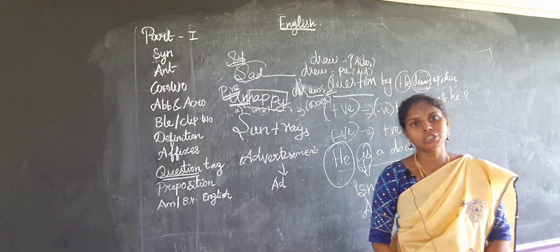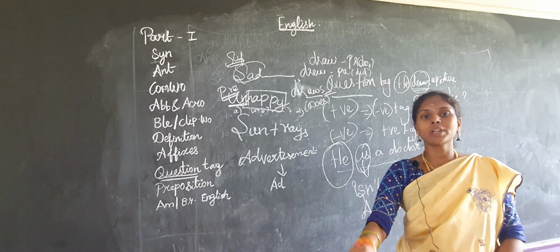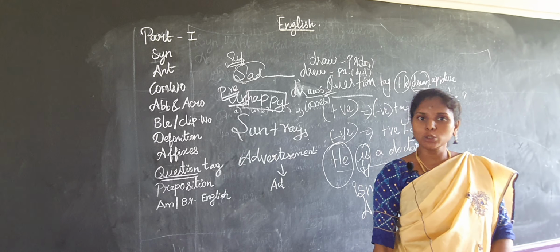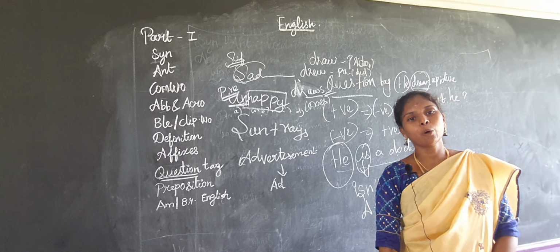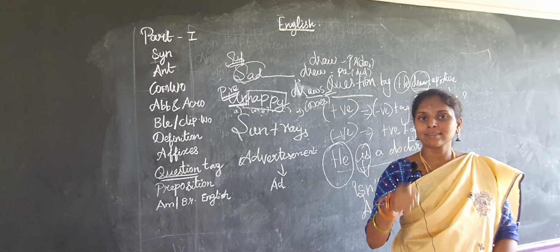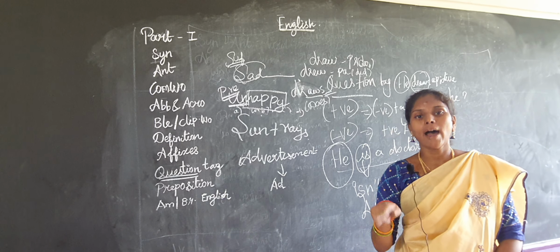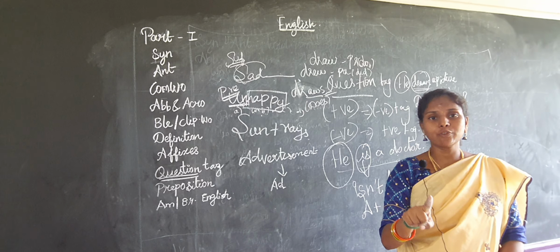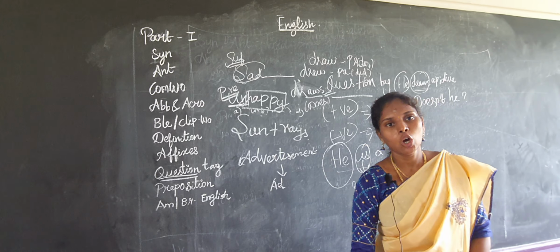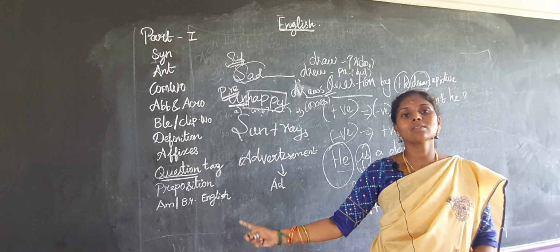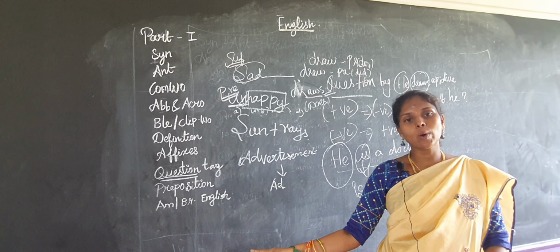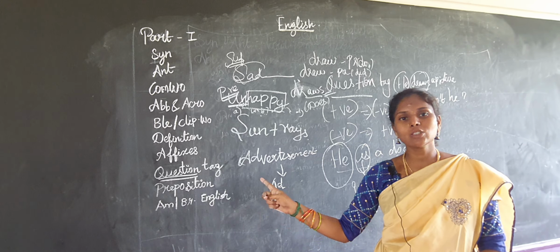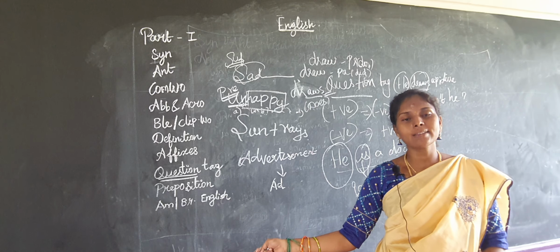And the last one is preposition. What is meant by preposition? Preposition means it is placed before a noun, and we call this a preposition. For example, in, on, at, by. Whichever is suitable for the sentence, you have to write that preposition. These part 1 questions they will ask us, you choose only, so you can choose and write the correct answer. It will be useful for you. Shall we move on to the next thing now?